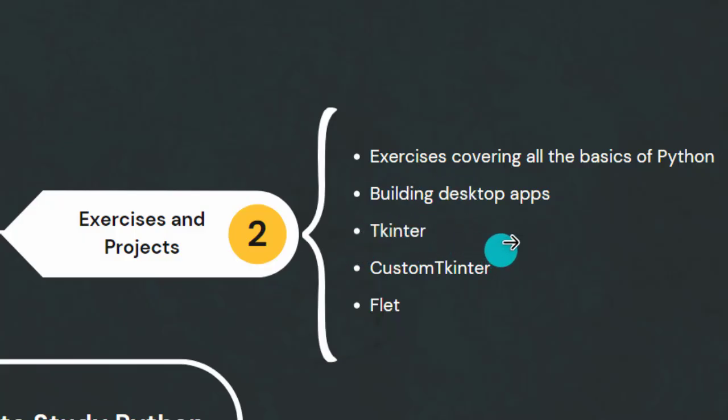If you don't want Tkinter, because it has kind of an old style of desktop application, but you want a more modern looking desktop application, you can go with CustomTkinter. The advantage of studying CustomTkinter is that if you know Tkinter, you can easily use CustomTkinter, because CustomTkinter was built on top of Tkinter. Most of the commands written in Tkinter can easily also work in CustomTkinter. CustomTkinter has more options for you to create modern looking apps in Python. So CustomTkinter and Tkinter are almost like studying the same thing, they are kind of together.